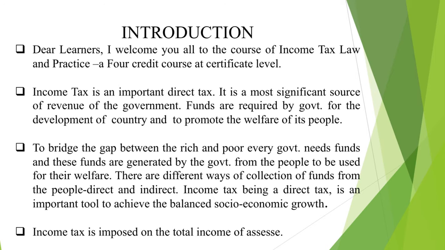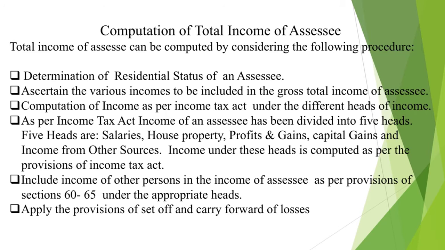There are different ways of collection of funds from the people, direct and indirect. Income tax, being a direct tax, is an important tool to achieve the balanced socio-economic growth. Income tax is imposed on the total income of assessee, and the total income of assessee can be computed by considering the following procedure. First and foremost step is to determine the residential status of an assessee.